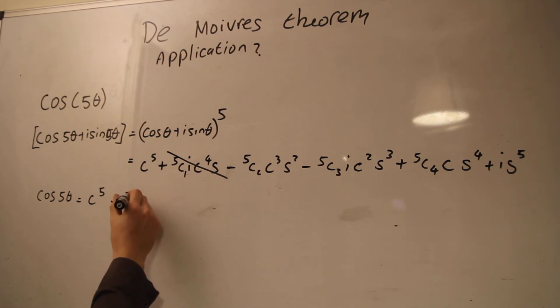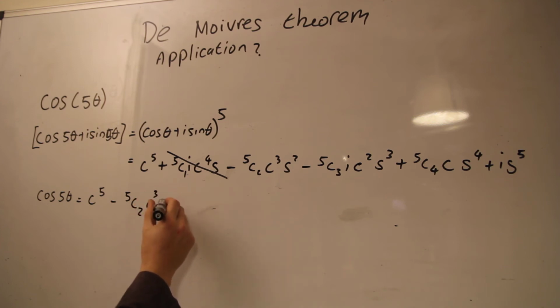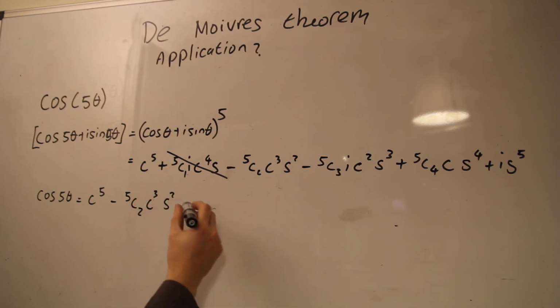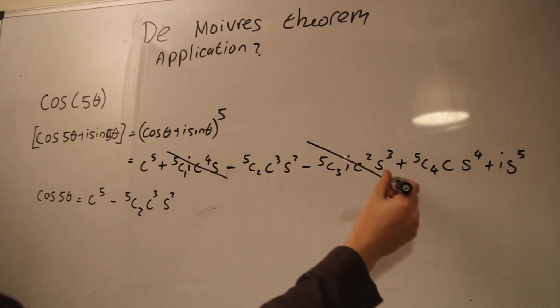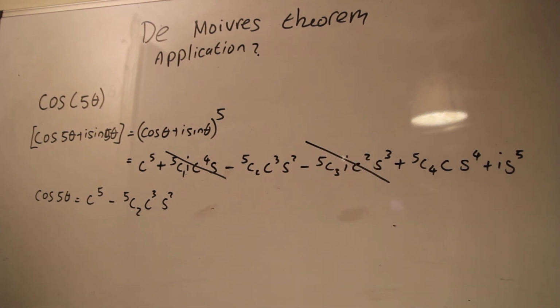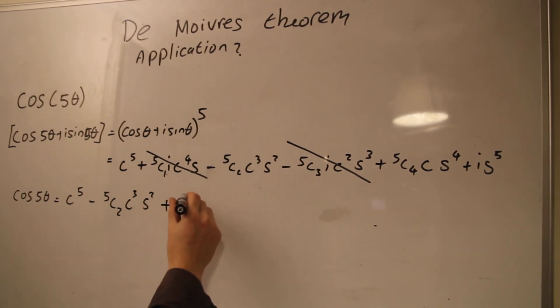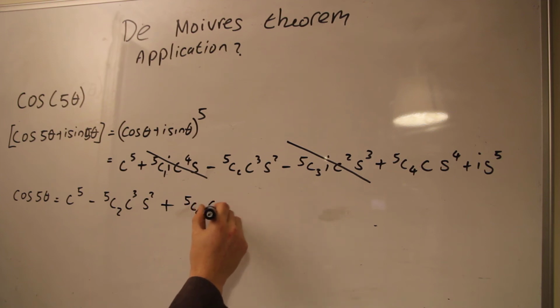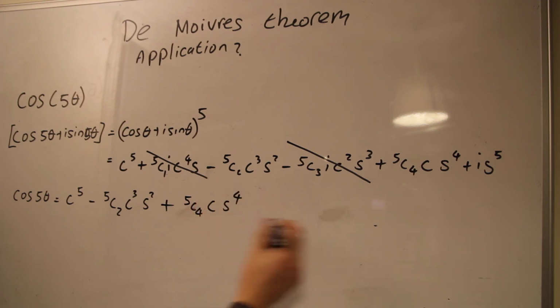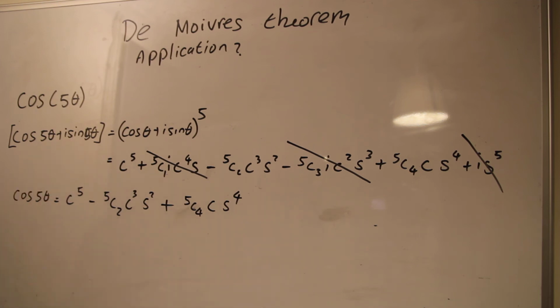So minus 5 choose 2 C cubed S squared. I don't have to worry about that bit either for the same reason that it's got a complex element. Plus 5 choose 4 C S to the 4. And I don't have to worry about that last part either. Okay, so the same method could be used to split sine up as well, except then you'd equate imaginary parts.